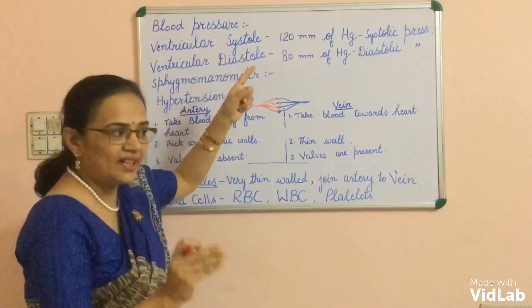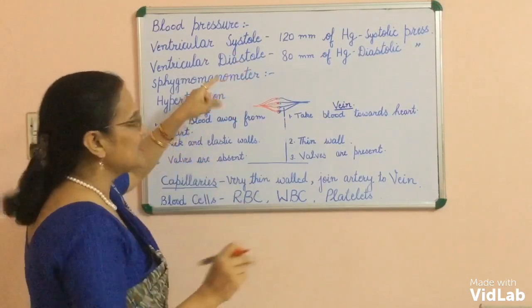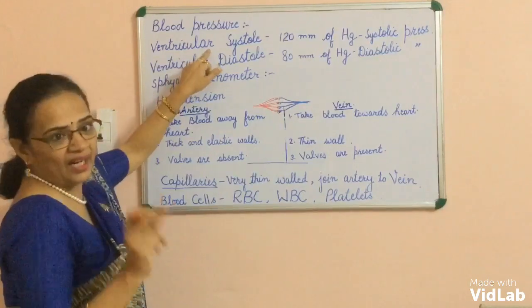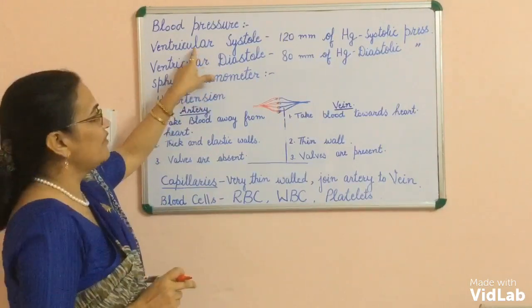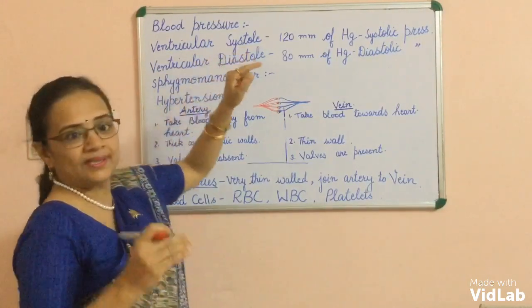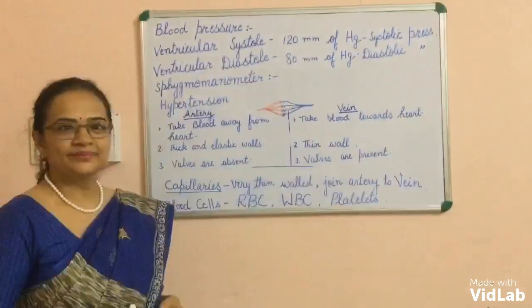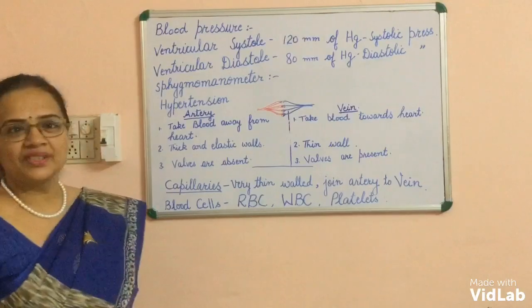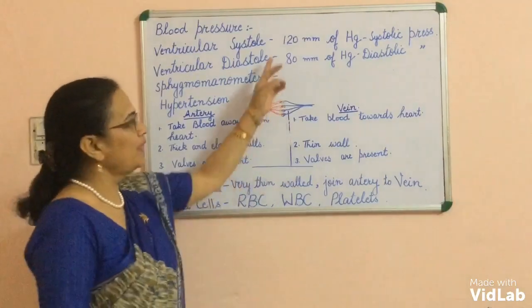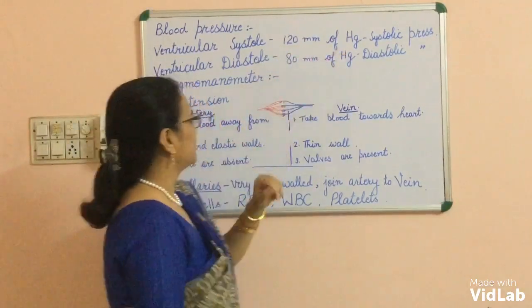When the ventricle contracts, the pressure in the walls of the artery is known as ventricular systole, and such type of pressure is known as systolic pressure. The systolic pressure in humans is 120 mm of mercury.